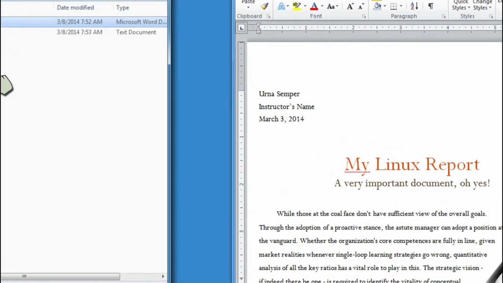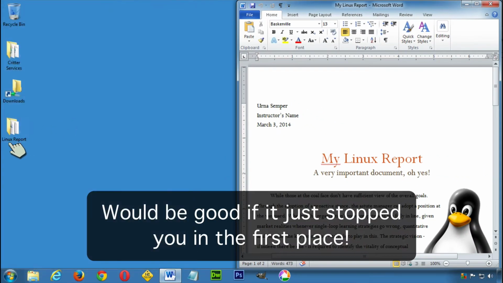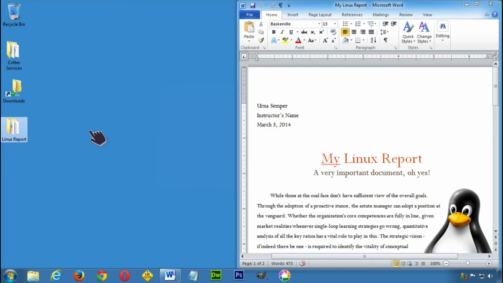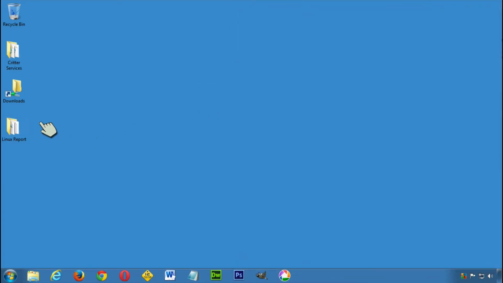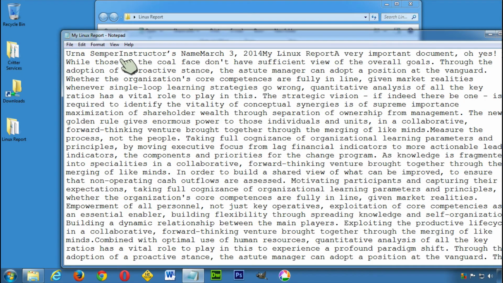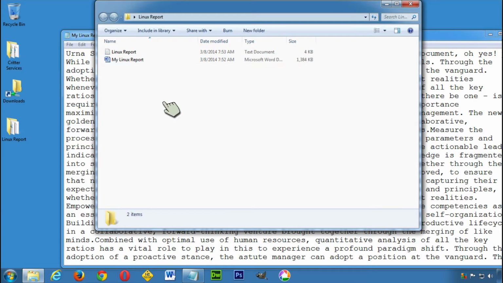It's going to tell me I can't even do it. Same thing even if I try to rename the folder. Doesn't matter what I rename it to. It's not letting me do it. Now I will say there is some inconsistency here. We'll be completely open. I open this right here. This is just a text file with the same stuff. If I go and rename that, it lets me do it. And I think that Windows does not handle this very well. It is letting me do that.